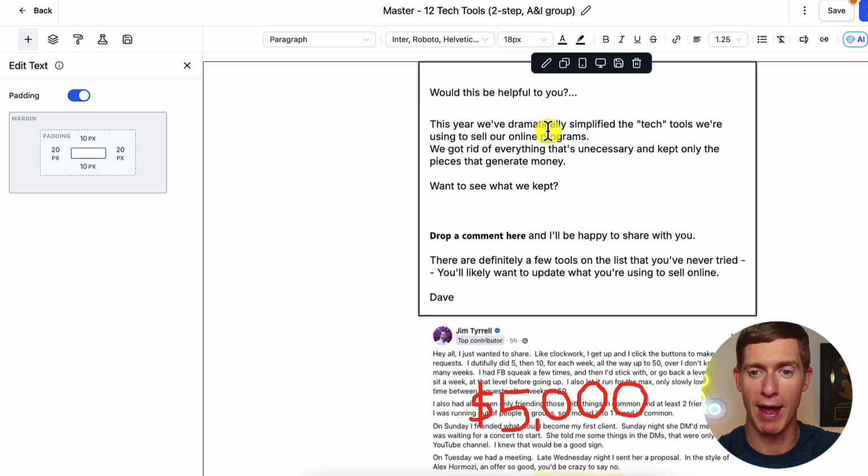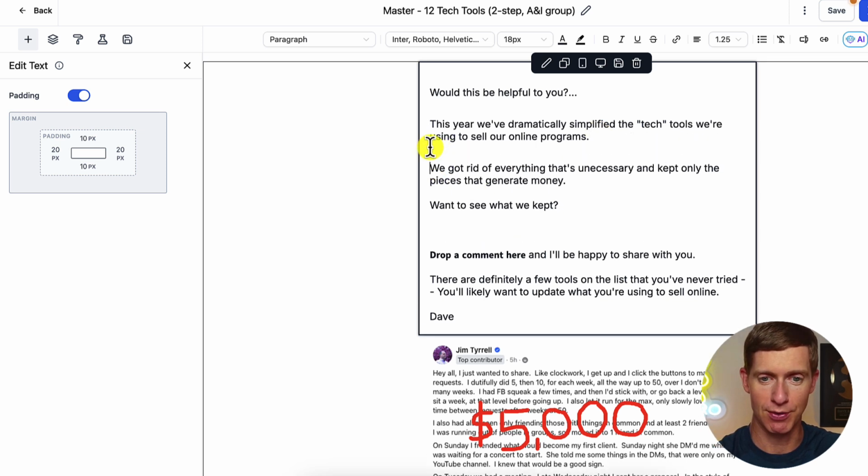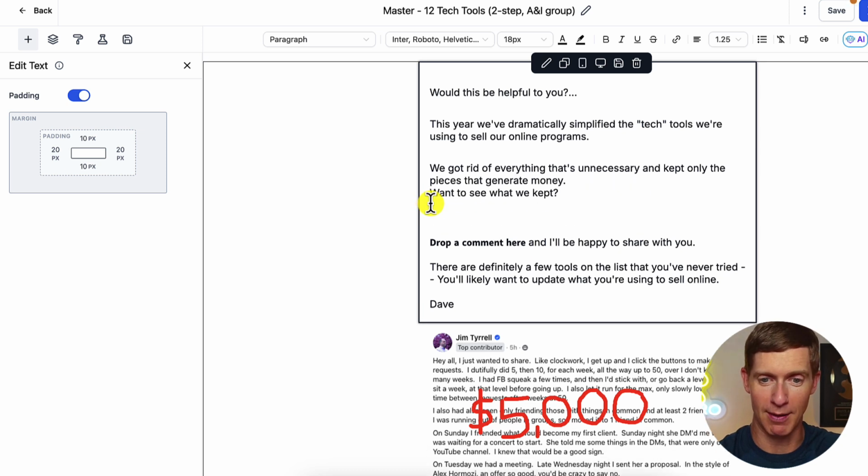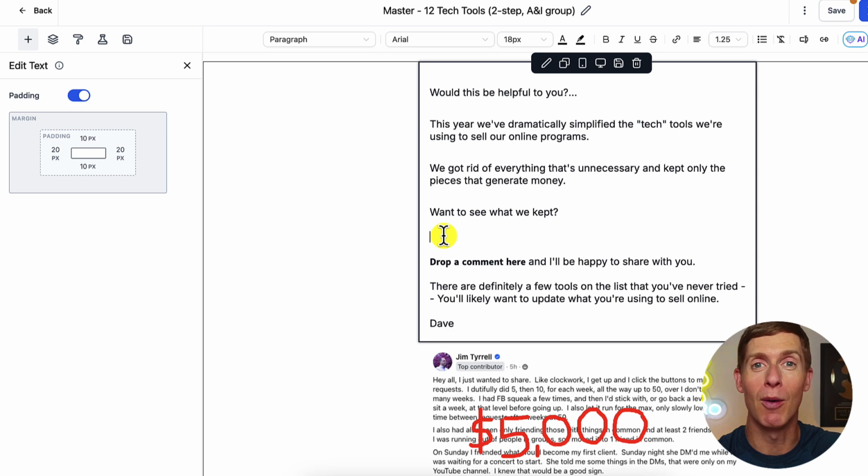This year, we've dramatically simplified the tech tools we're using to sell our online programs. And then again, I'm going to triple space: 1, 2, 3. And then it says we got rid of everything that's unnecessary. It looks like there's a typo there, unnecessary, and kept only the pieces that generate money. Want to see what we kept? 1, 2, 3.